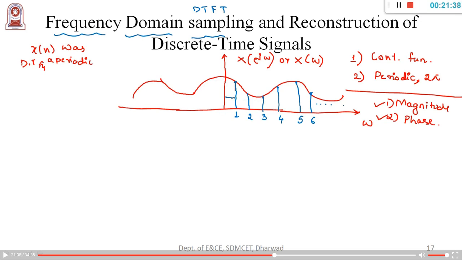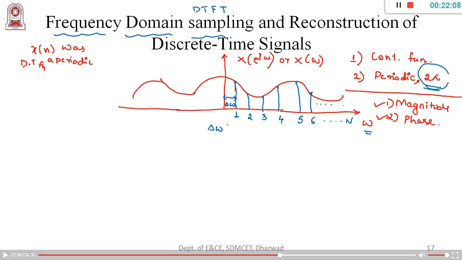So now if I measure this, assume that there are such n samples, and I told you that the signal will be periodic with respect to period 2 pi. Okay, now what will be the width of this? If this entire thing is omega, I will call this small delta omega.